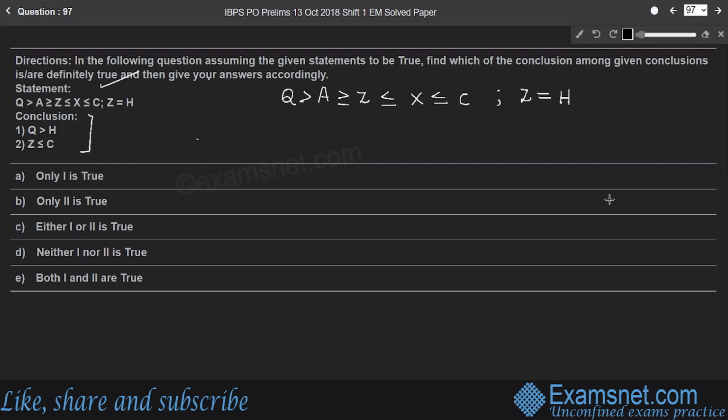Consider a line Q greater than A. And A greater than or equal to Z. Here in first case, A is greater than Z. In the second case, so let me consider a line Q and line A. Q is greater than A and A is equal to Z.